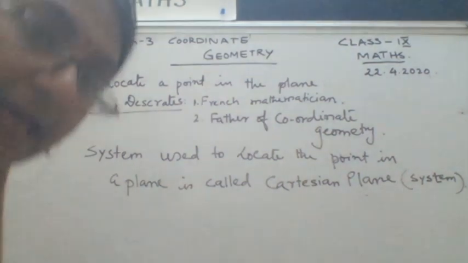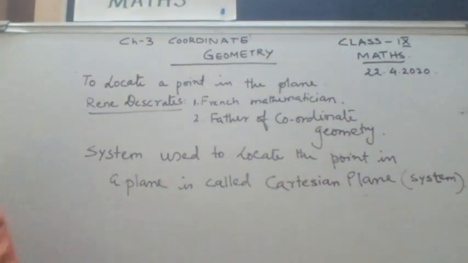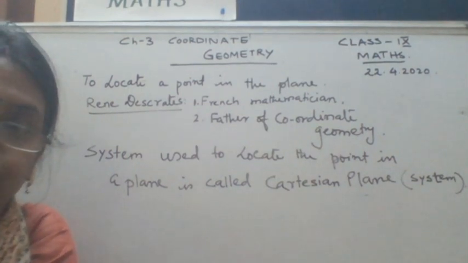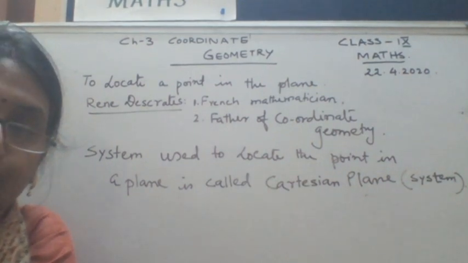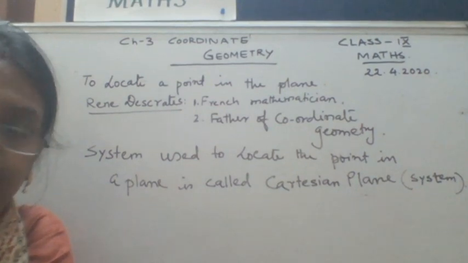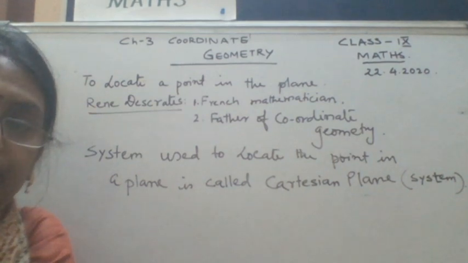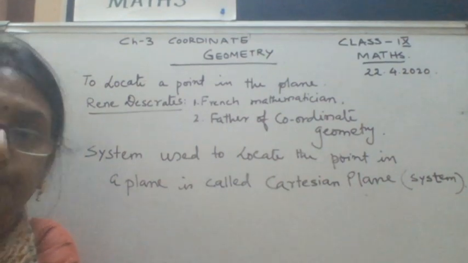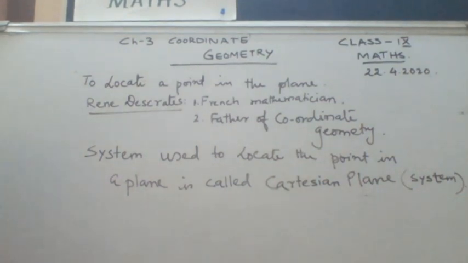Now, we have often been using it. In class, if the teacher is not aware of the name of the student, we often say, okay, first row, second bench, or the second row, the second last bench. This also we are pointing out. So we are habitual with this system from the very beginning. Now we have come to the name of this thing, that is coordinate geometry, locating a point in the plane. I hope you have noted it. The board work is clear to you. So let me start. And we have talked about the origin, from where it is starting. Okay, so that's your origin.